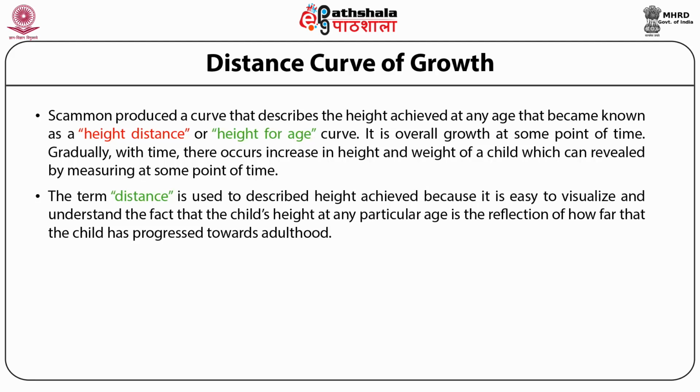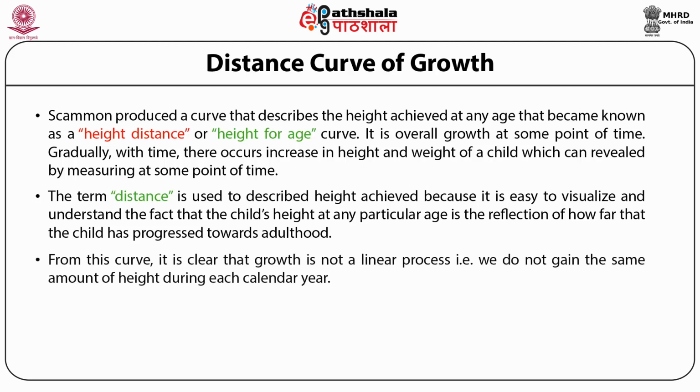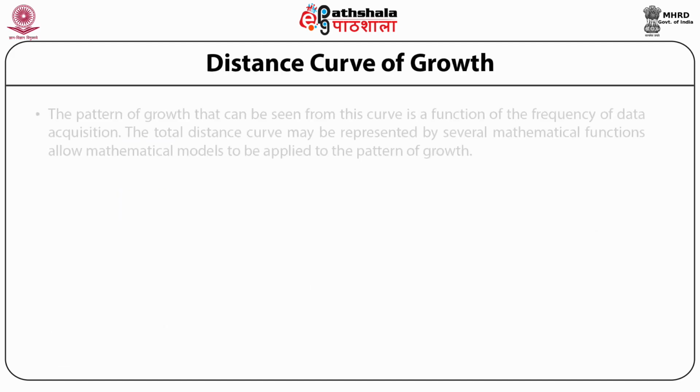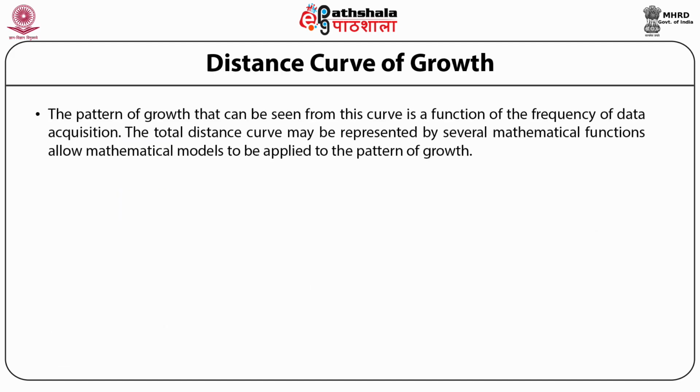The curve resulted is a relatively smooth and continuous process. It is not characterized by periods of no growth and then by dramatic increase. From this curve, it is clear that growth is not a linear process, that is, we do not gain the same amount of height during each calendar year. The curve of growth has four distinct phases corresponding to relatively rapid growth in infancy, steady growth in childhood, rapid growth during adolescence, and very slow growth as the individual approaches adulthood. Growth represents a most dramatic increase in size. The pattern of growth that can be seen from this curve is a function of the frequency of data acquisition.